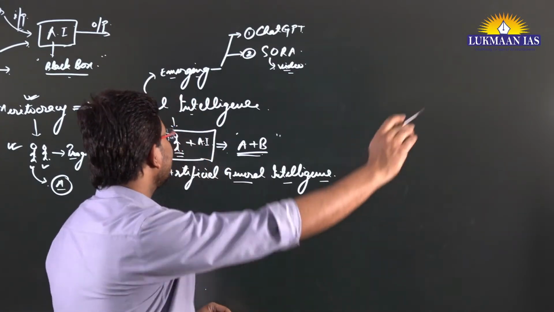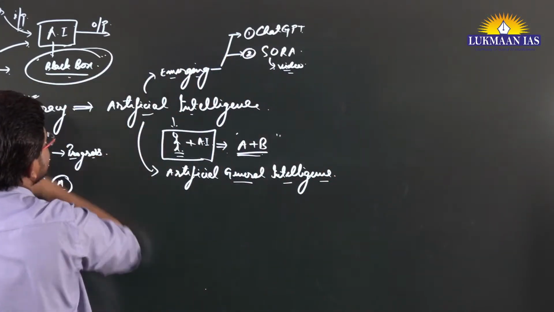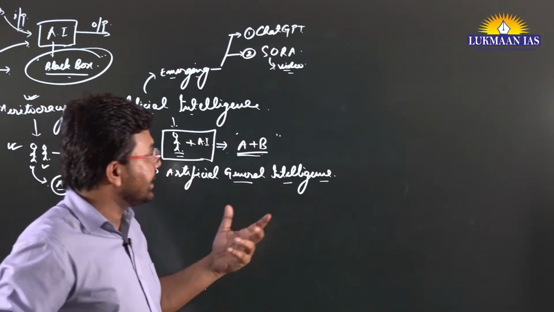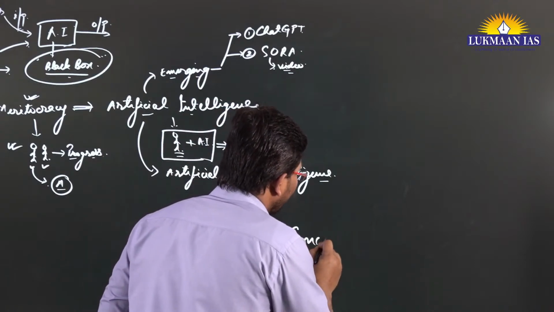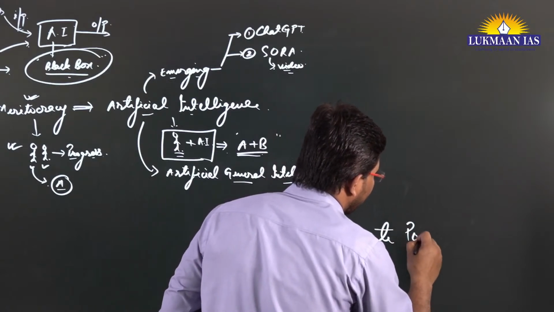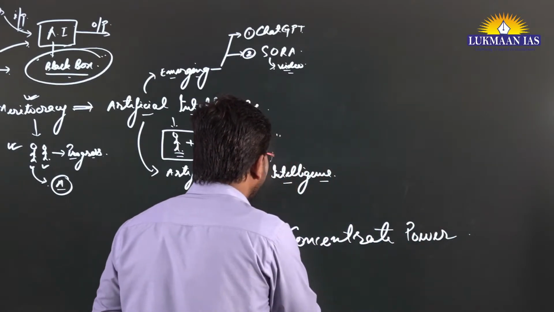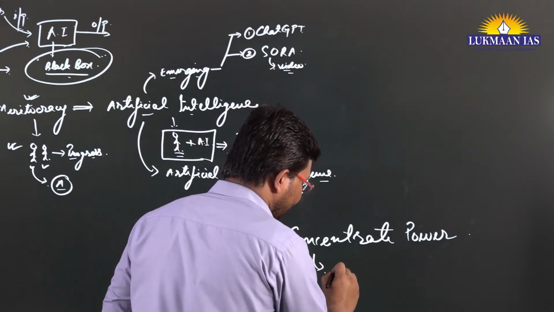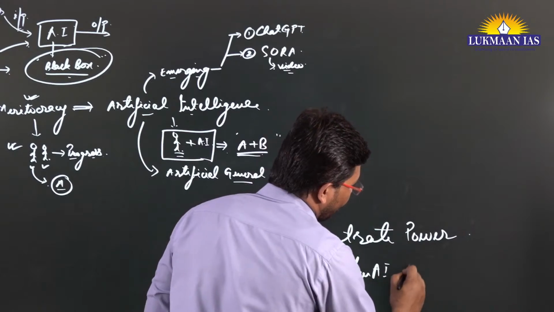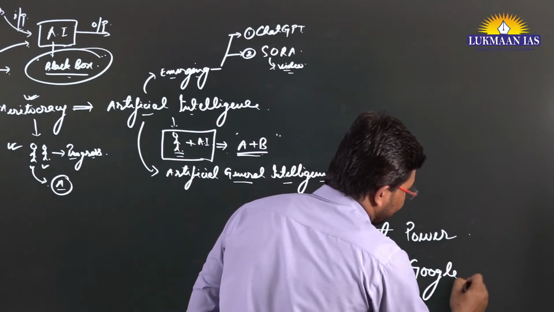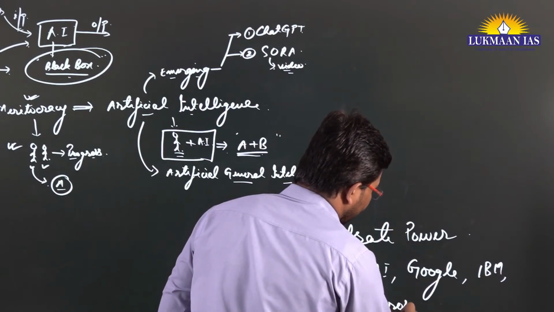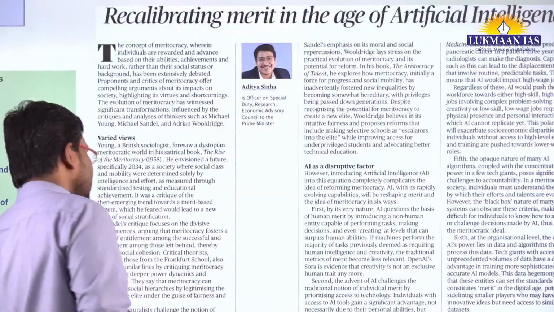Okay, so here the author talks about how artificial intelligence has inherent bias in the form of black boxes, and it is going to concentrate power. It's going to concentrate power in the hands of a few individuals, right? Few individuals means those people who own companies like OpenAI, those who own companies like Google, those who own companies like IBM, Microsoft, etc. All right. So this is what the author says.